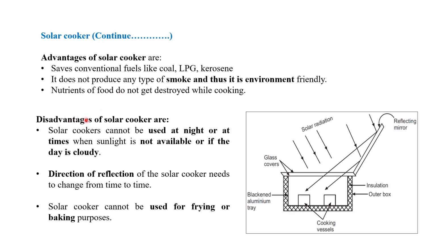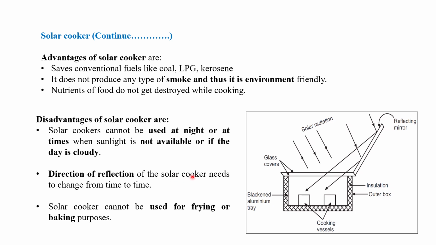What are the disadvantages of the solar cooker? The solar cooker cannot be used at night because we cannot get solar radiation, solar heat, or at times when sunlight is not available. For example, if the day is cloudy, in that case, this cannot be used. It is a major disadvantage.